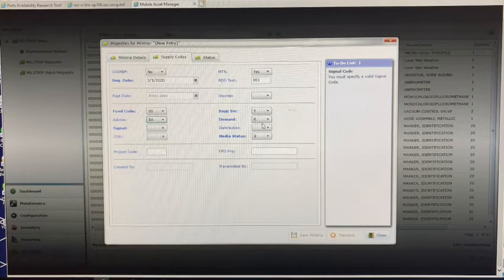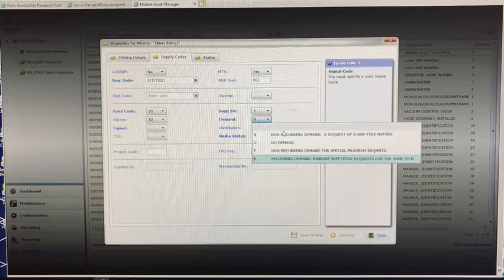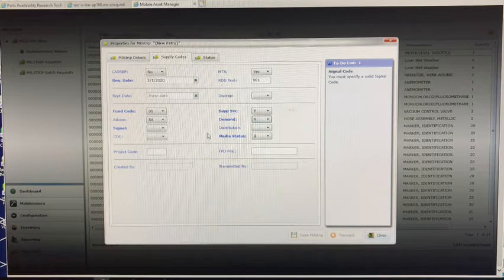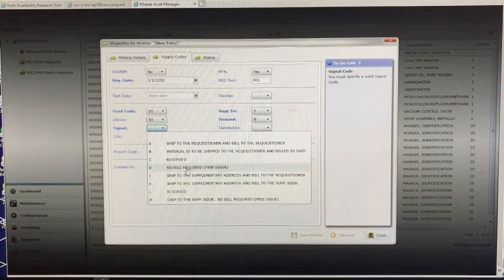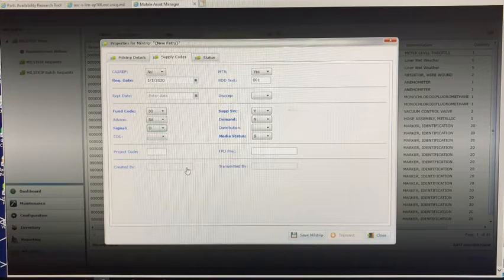For demand, select N to signify a one-time request. For signal, select D to signify it is free issue, and there is no supplementary address. Leave the distribution field blank.